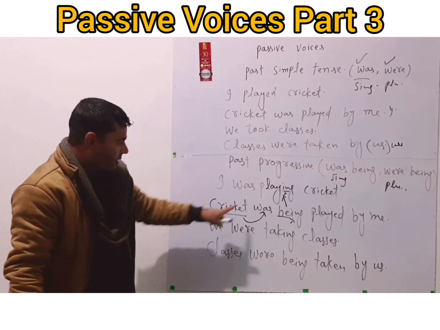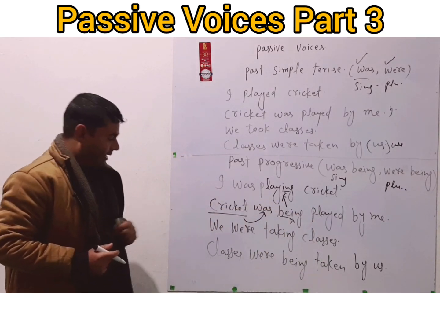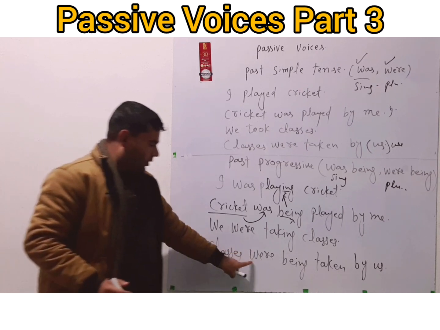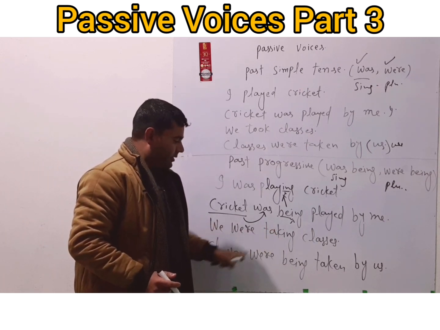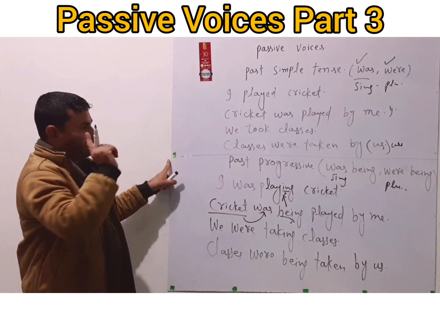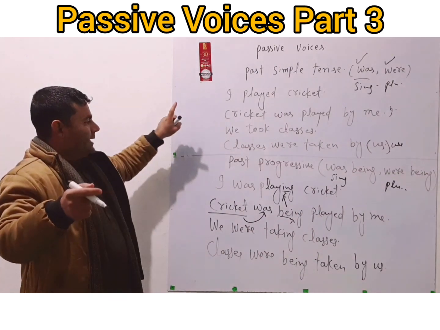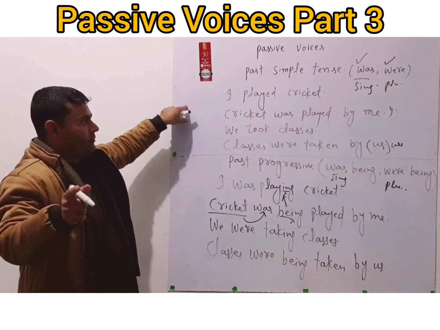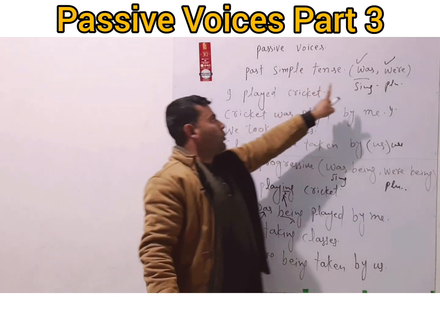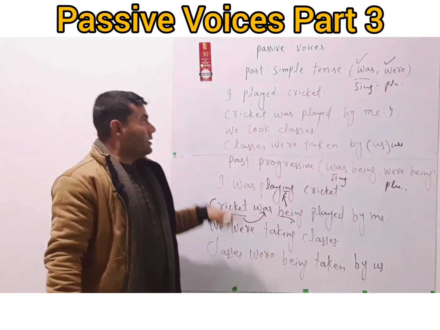And so I was playing cricket. Cricket is singular, was being played by me. And then we were taking classes. Classes is plural. Were is used with plural, were being taken by us, right? So what I told you in my previous lectures, that it's very easy for you to understand the passive voices if you just know which helping verbs are used in which tense.